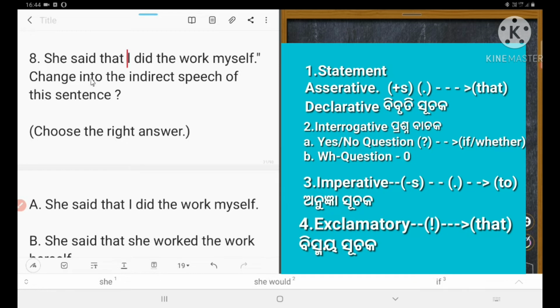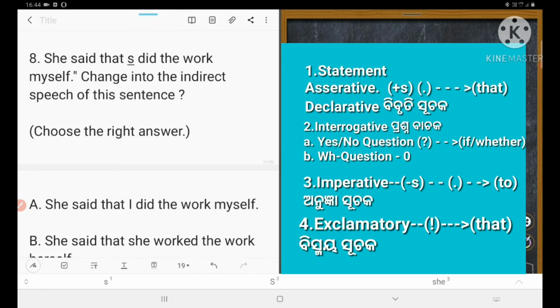Okay. And C, I will become she. She said that she could understand. Did will become had. Did will become had. She said that she had done the work.